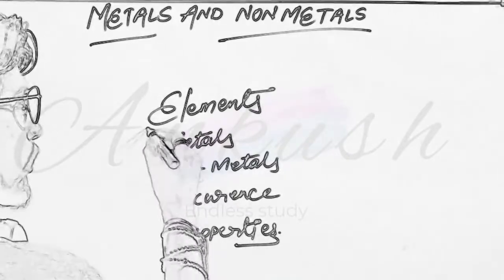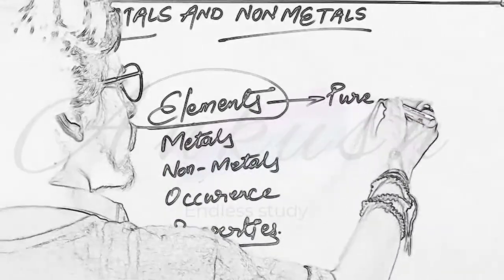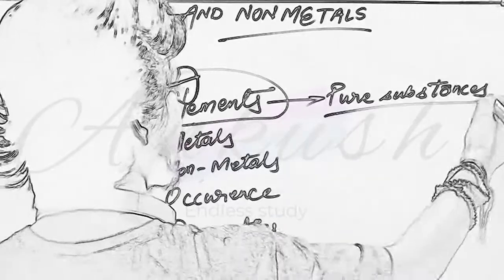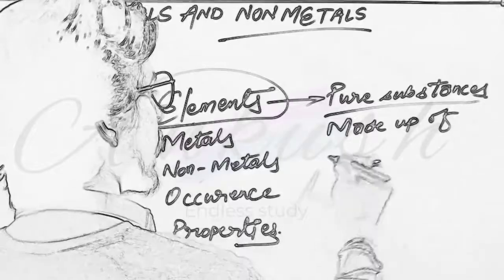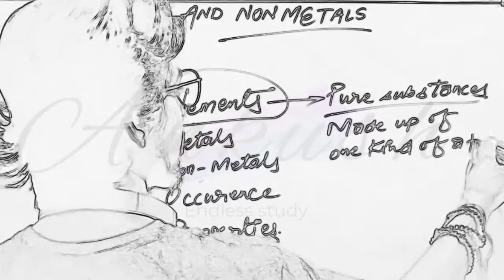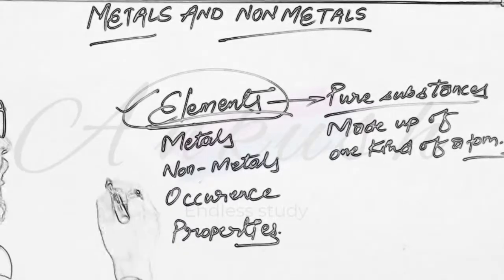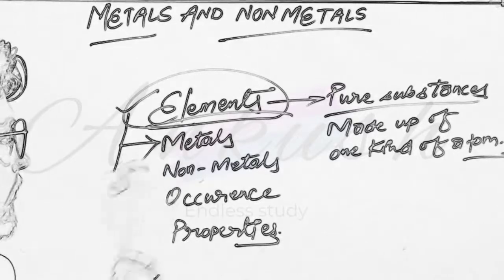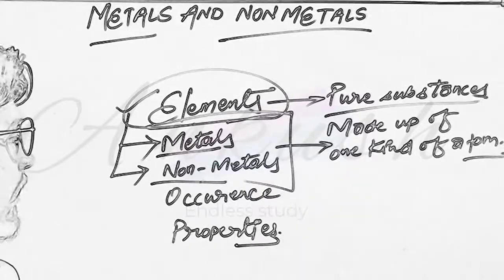So very first, as you may be knowing about elements, what are elements? These are pure substances. Pure substances means made up of one kind of atom. So now we know these are the elements. We will have more discussion over them. First, let me tell you that elements are further classified as metals and non-metals. Metals and non-metals, these are pure substances because they are made up of one kind of atom.